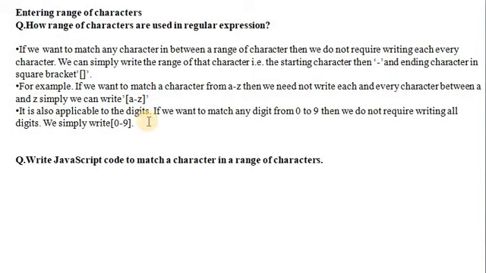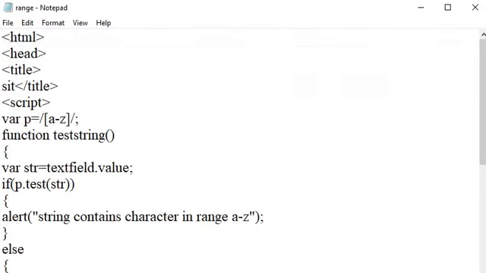It is also applicable to digits. If we want to match any digit from 0 to 9, we do not need to write all the digits. We simply write 0 dash 9. Let us see one example to match a character in a range of characters. In this example, p is equal to A to Z, which is the pattern used to define characters ranging from A to Z.